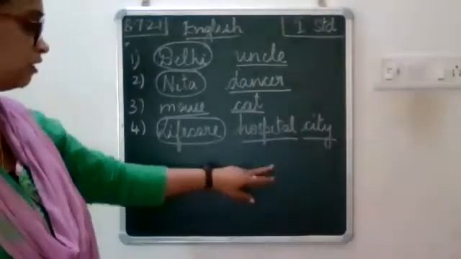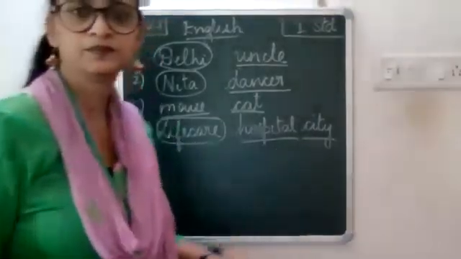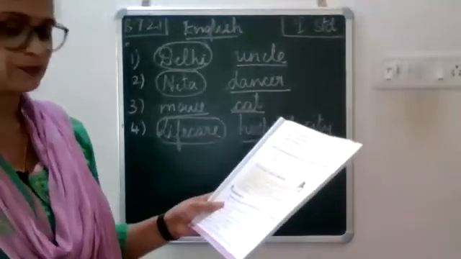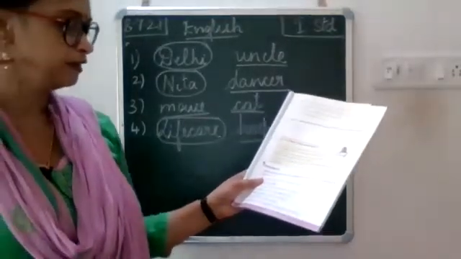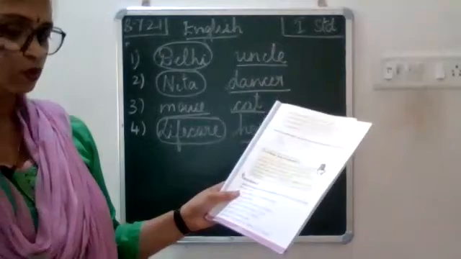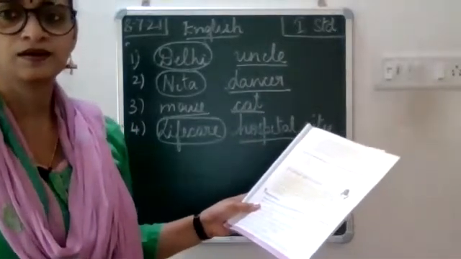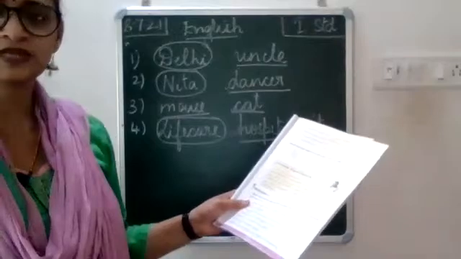All of you will have finished till the fourth one. Okay, now next, fifth one. Meeta went to the zoo with her cousin Mohit. Which are the nouns here?